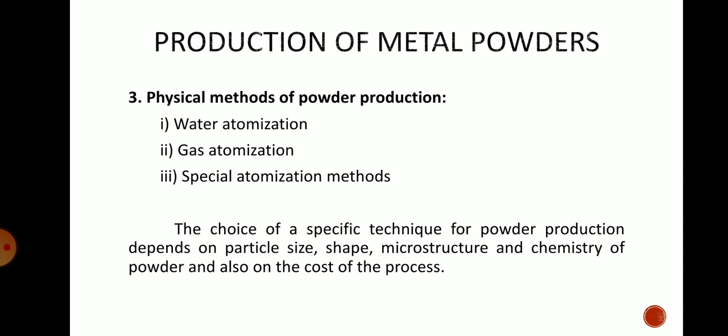The choice of a specific technique for the powder production depends on the particle size, shape, microstructure, chemistry of the powder, and also the cost of the process. Now the choice of specific technique will depend on a few factors, such as which kind of shape you require for the powder, which kind of size of the powder is required, and which kind of microstructure and chemistry of the powder is required.